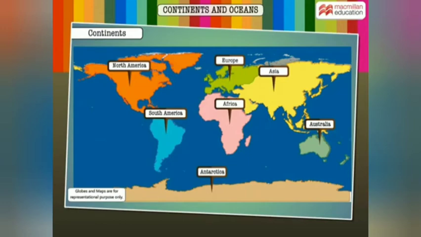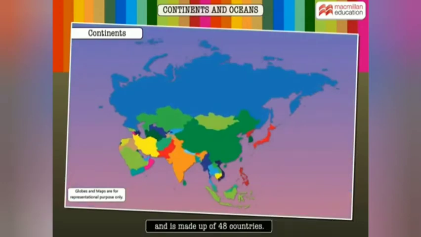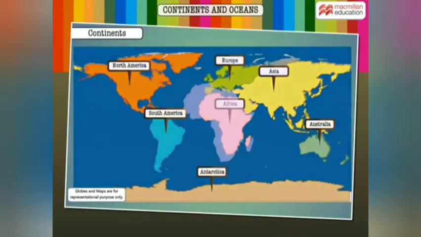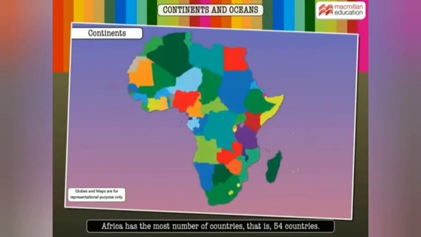The continents are further divided into countries. Asia is the largest and the most populated continent in the world and is made up of 48 countries. Africa is the second largest continent. It has the most number of countries, that is, 54 countries.